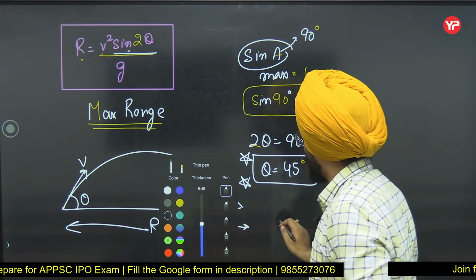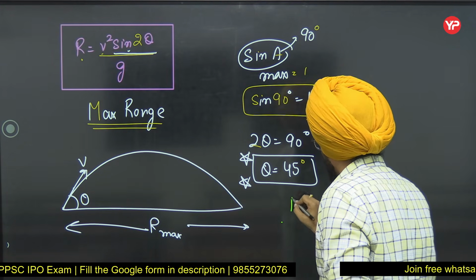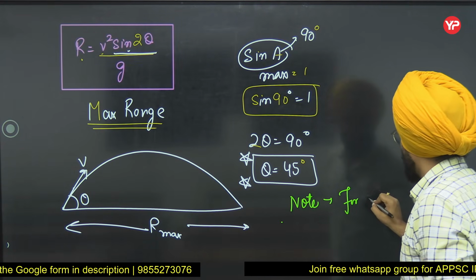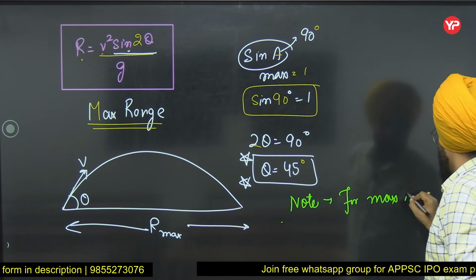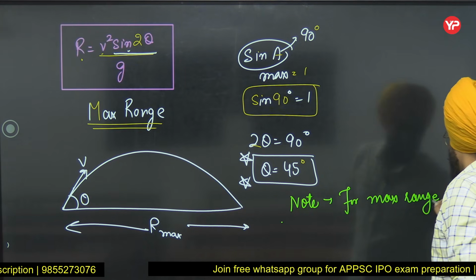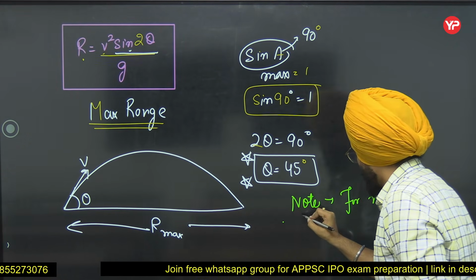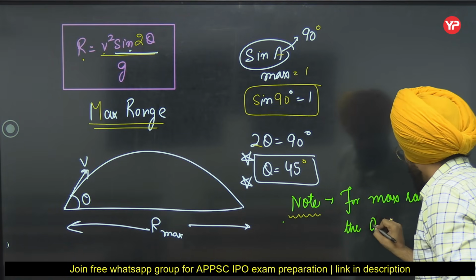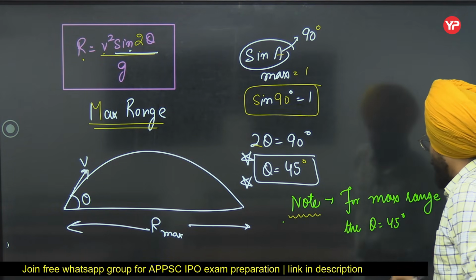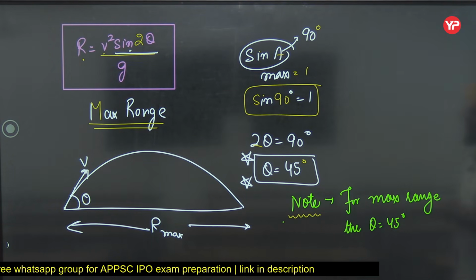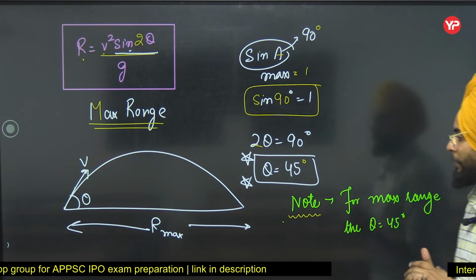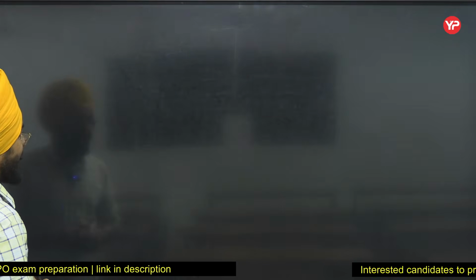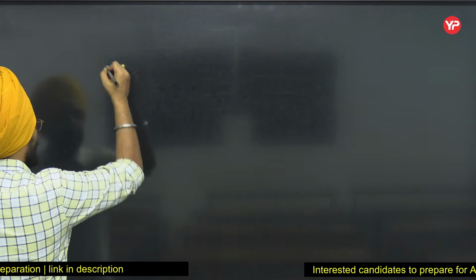Make a note, for maximum range, the theta should be 45 degrees. For maximum range, your theta should be 45 degrees. Okay. So let me write all the formulas one by one.